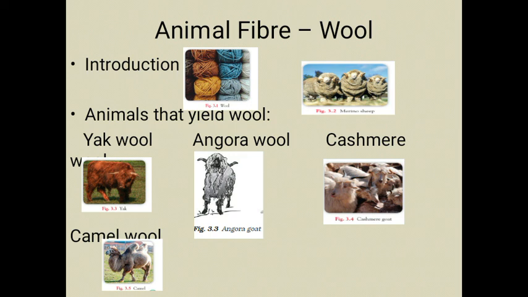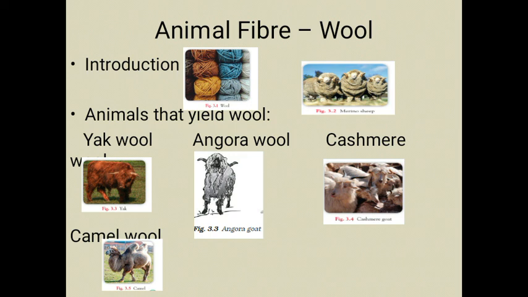The fiber from the Angora goat is called mohair. Mohair is famous for its lightweight, warmth and durability. This wool is specially used to prepare sweaters and soft coverings for furniture. So this is all about the Angora wool.